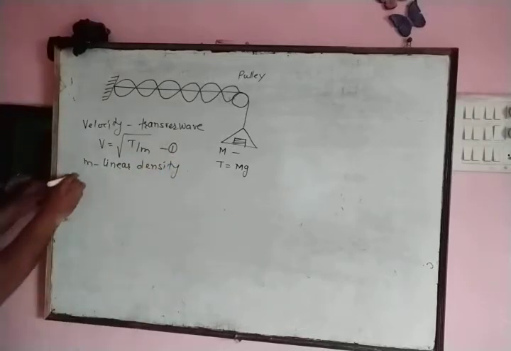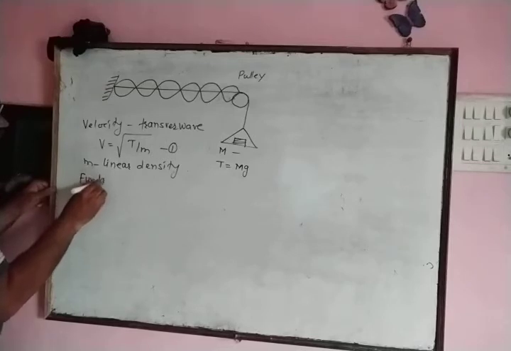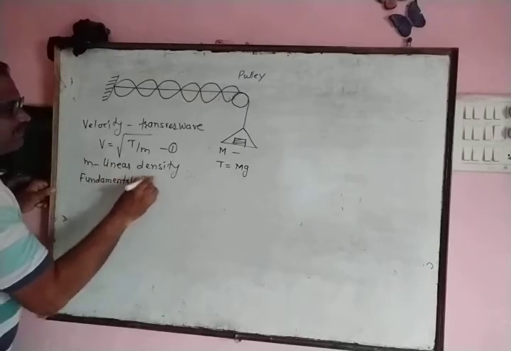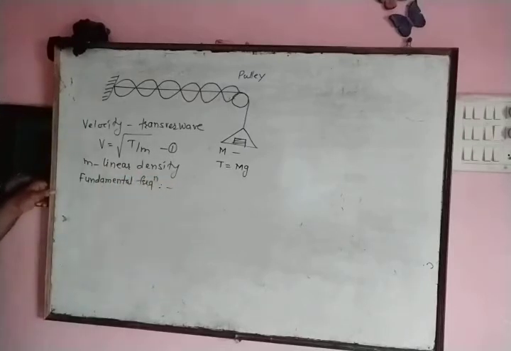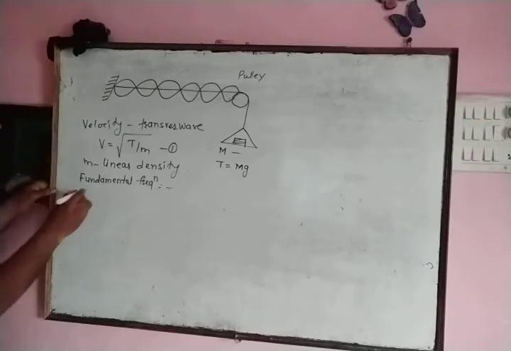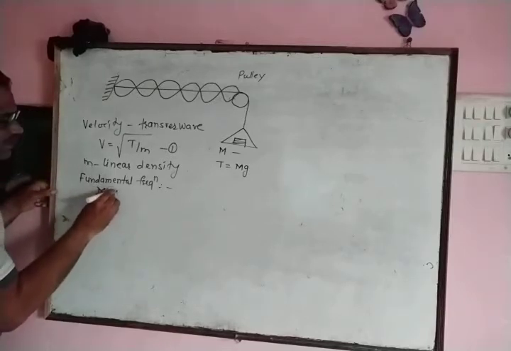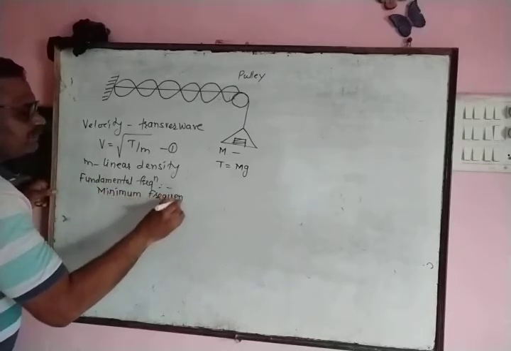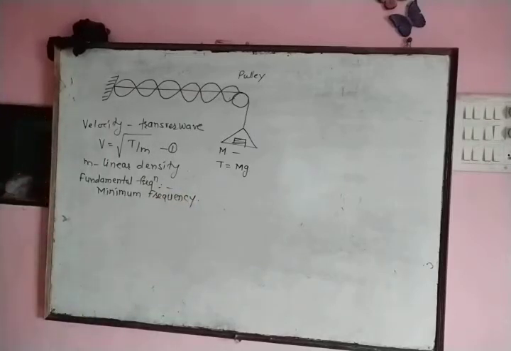Now we calculate fundamental frequency of vibration. Now we define fundamental frequency. Lowest possible frequency with which string can vibrate about its mean position is known as fundamental frequency. Smallest frequency, minimum frequency with which string can vibrate about mean position, is known as fundamental frequency.